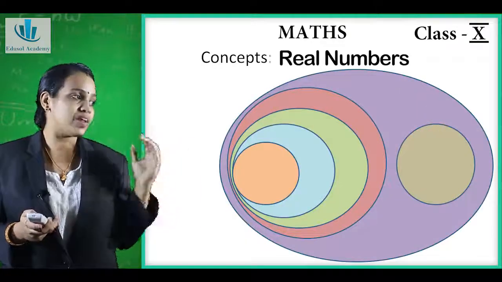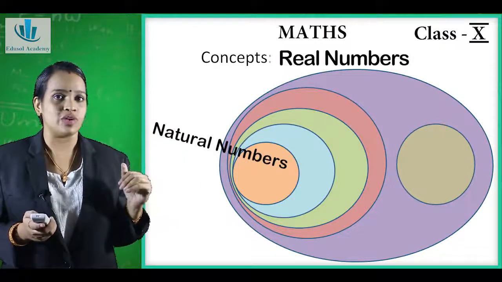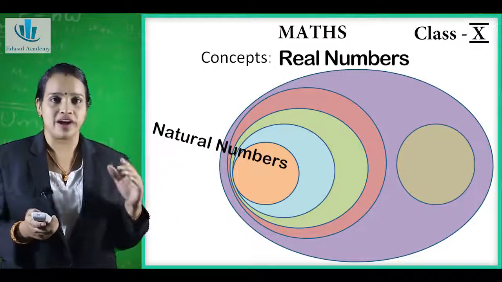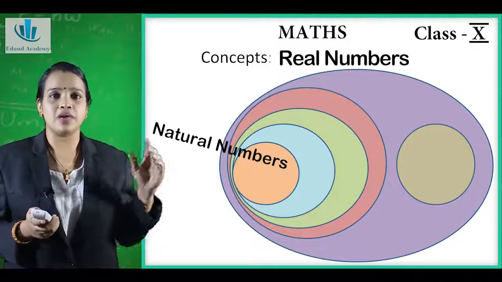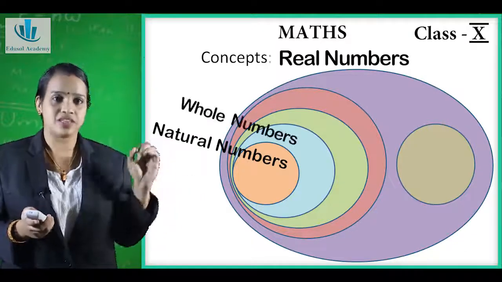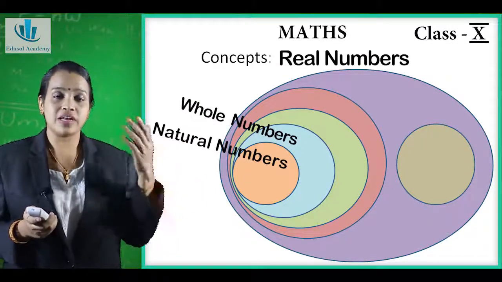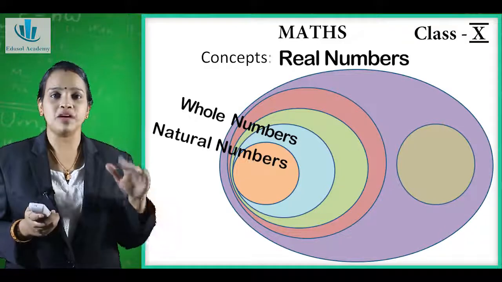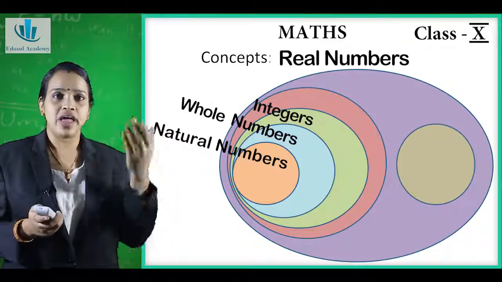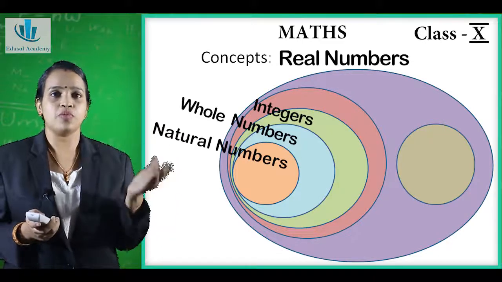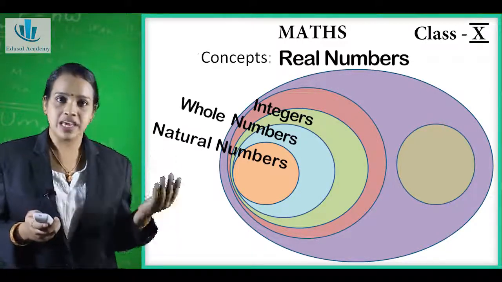So first concept, natural numbers. The numbers which we are using for counting are known as natural numbers, that is 1, 2, 3 and so on. When we put 0 to it, it becomes whole numbers, that is 0, 1, 2, 3, and so on. When we put negative numbers to it, it becomes integers. So that means 0, 1, 2, 3 and before 0 when we put minus 1, minus 2, minus 3 and so on, it becomes integers.